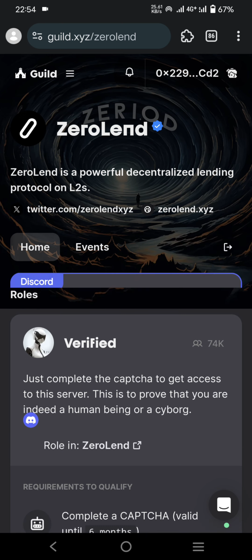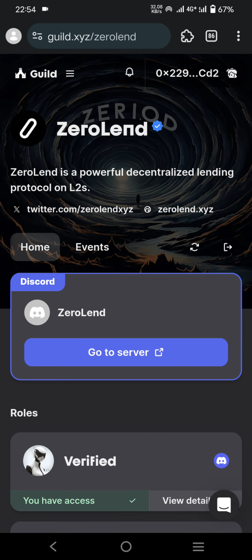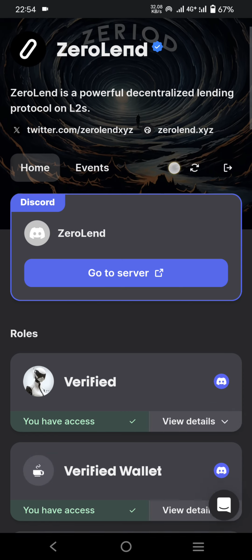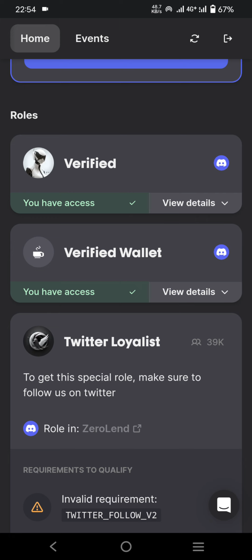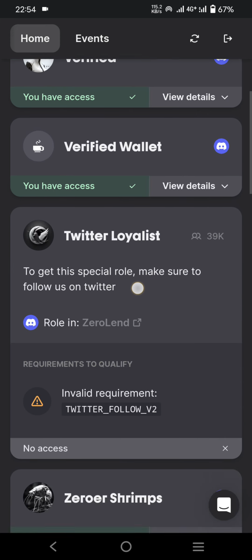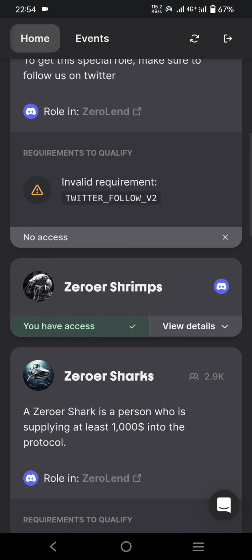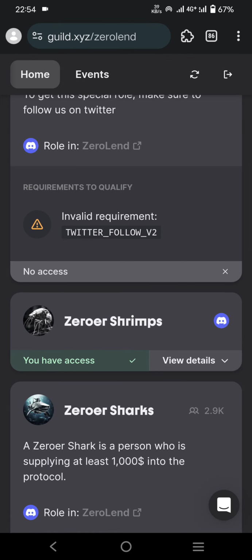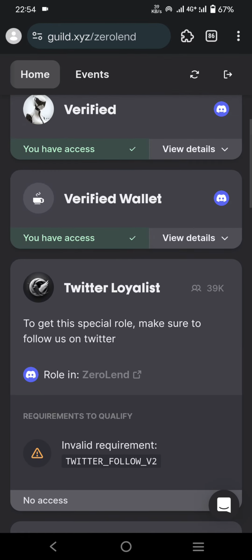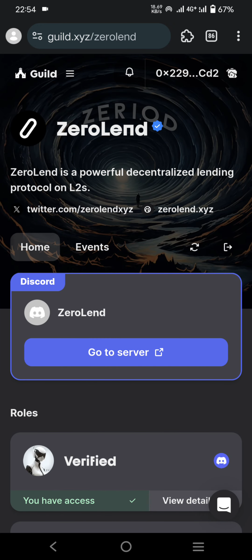After you connect your MetaMask wallet, you have to get the verified role: verified wallet, verified Twitter, loyalty. This is another part, and this is ZeroSync. This is not mandatory for all. This is for liquidity provider users only, who provide at least $230 in liquidity. That's why I am just showing you the free way to join.